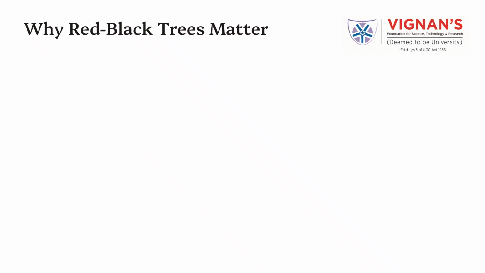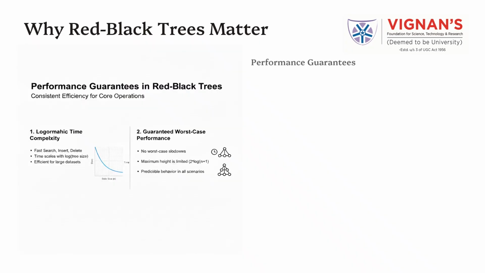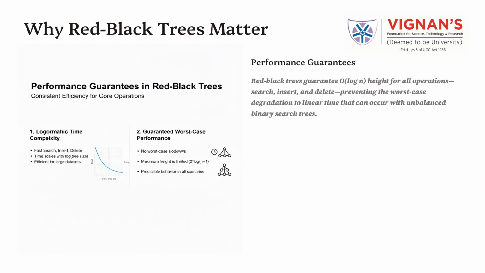Why red-black trees matter? Red-black trees are important because they provide strong performance guarantees for all core operations. Performance guarantees in red-black trees ensure consistent efficiency for core operations. First, logarithmic time complexity is achieved. Search, insert, and delete operations are performed quickly, and the execution time scales logarithmically with the size of the tree, making red-black trees efficient even for large datasets.